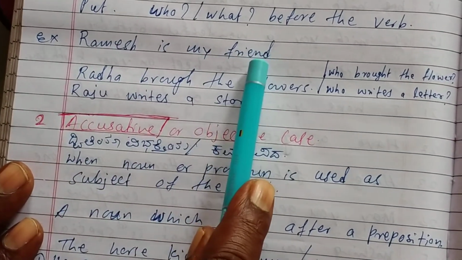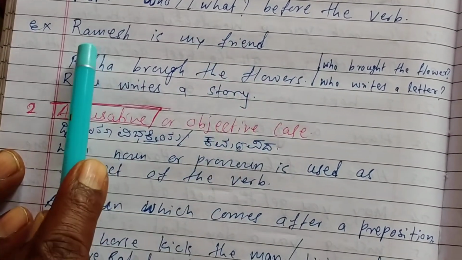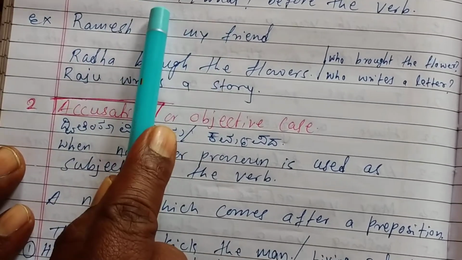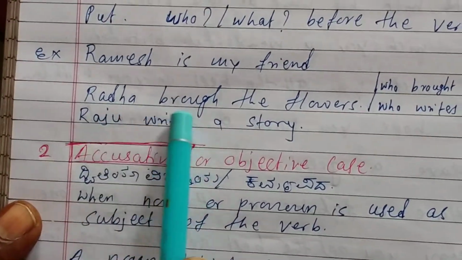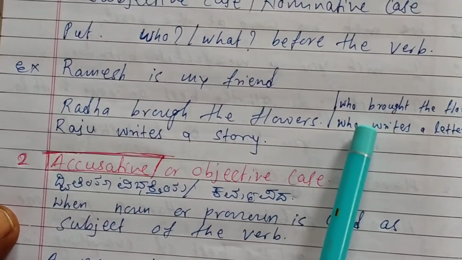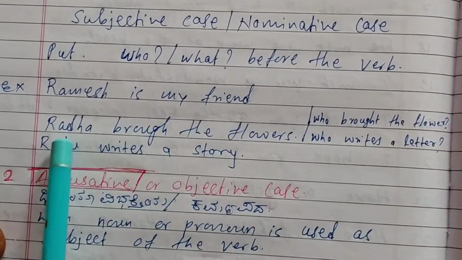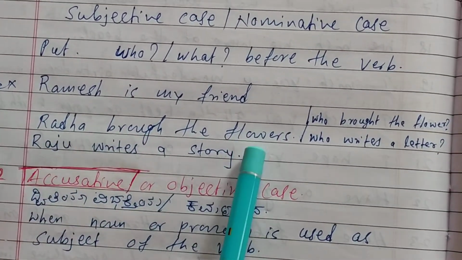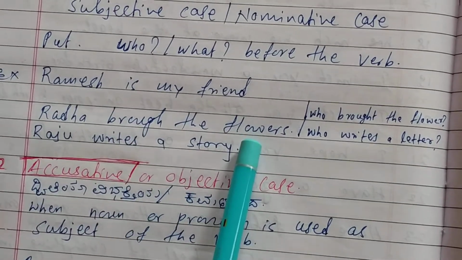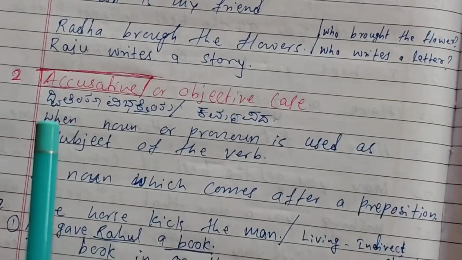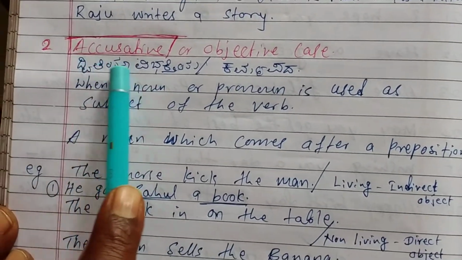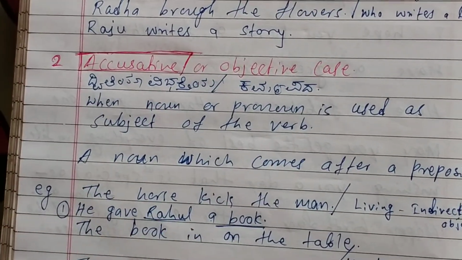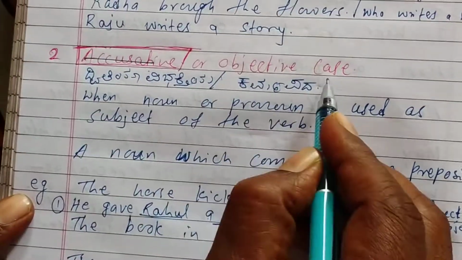Ramesh is my friend. Who is my friend? Ramesh is my friend. So who. And Radha brought the flowers. What Radha brought means flowers. What Radha brought. So I will go to the second one, accusative or objective case.